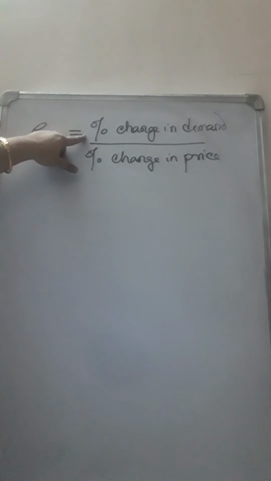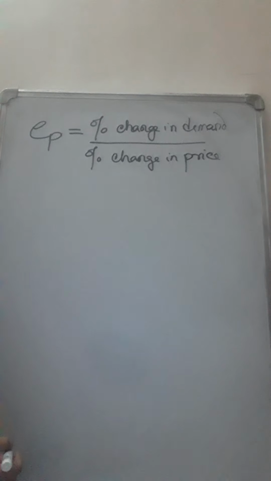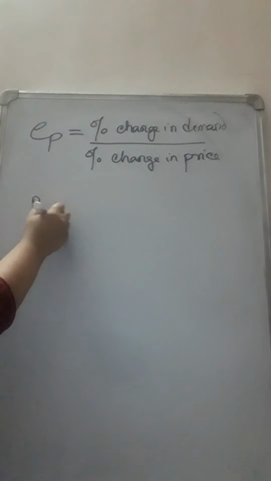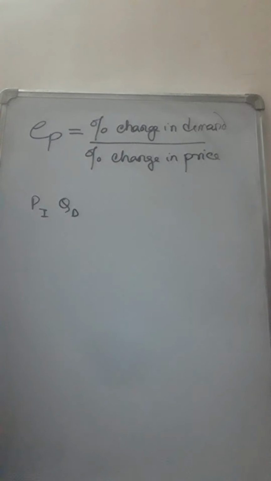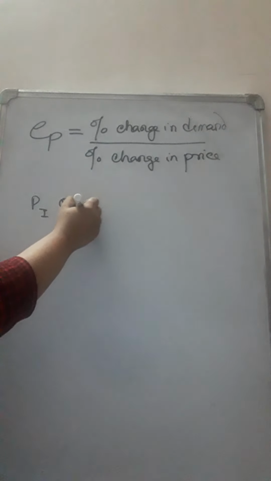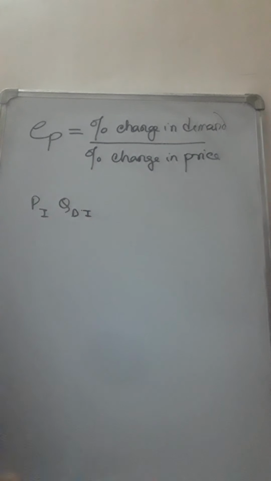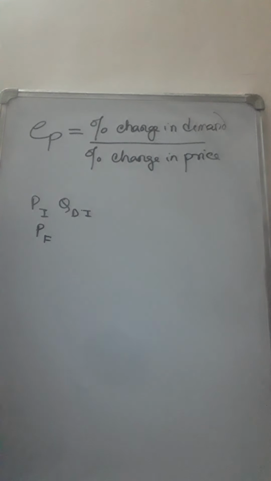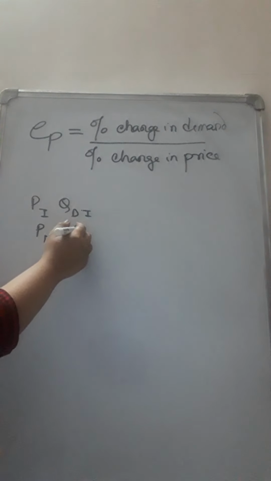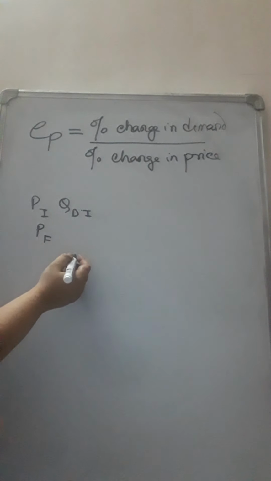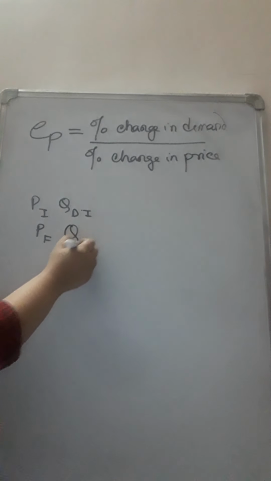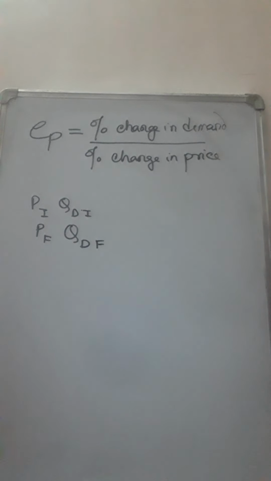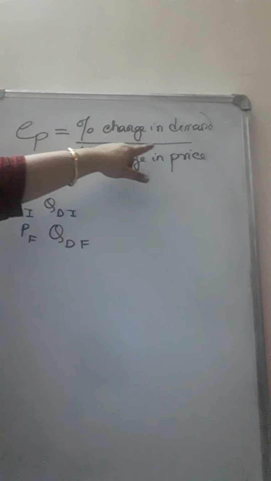Now how to measure percentage change in demand? For example, suppose there is an initial price at which you started demanding some quantity. So it is the initial demand. Now when the price has changed, the final price will also come up. Your demand changes according to the price. So suppose your quantity demanded has changed and this is the final quantity demanded. So how to measure the percentage change in demand?